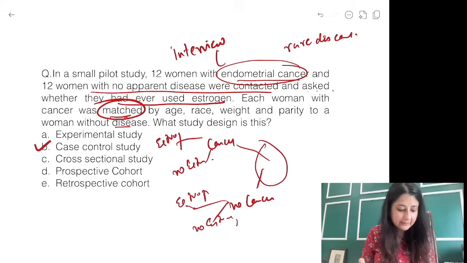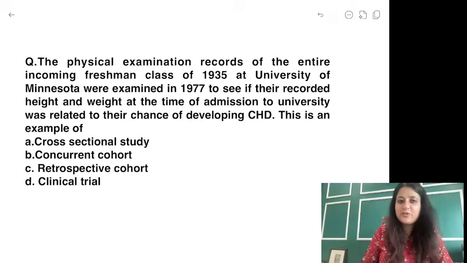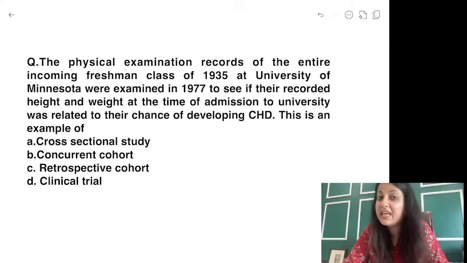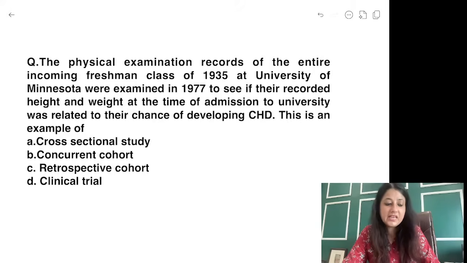Plus here, what was the buzzword? Matching. Got it? Let's now give you another question. Now you have to use your mind a little. Think. Always remember my words. Ma'am had said to figure out exposure and outcome, to look at the years, to check out the comparison groups, and to look for the buzzwords. Is it interviews? Is it past records? What is it over here? Take your time. You can extend the class 10 minutes. No problem. Don't get it wrong.